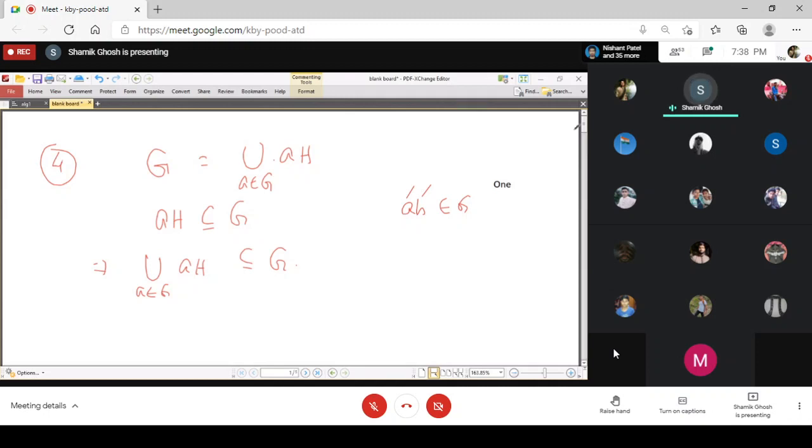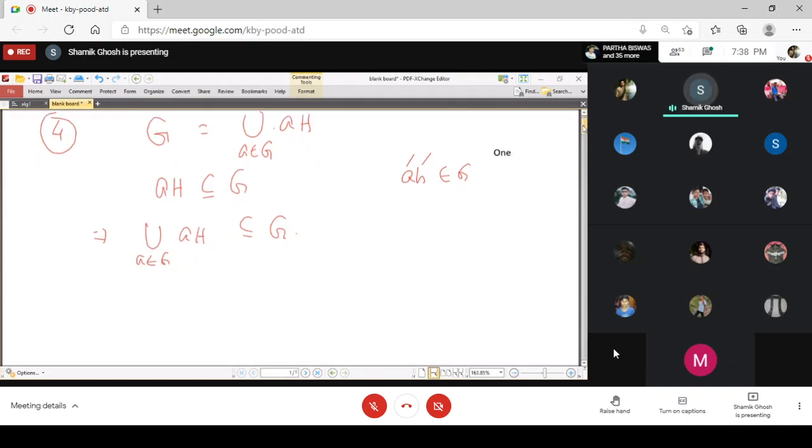The other part is actually important, that G is also a subset of the union of them. So if you take any element, suppose x belongs to G, then you notice that you can write x as xe, and e belongs to H. So x belongs to xH. So xH is a particular left coset, and that is obviously a subset of the union of all the left cosets.